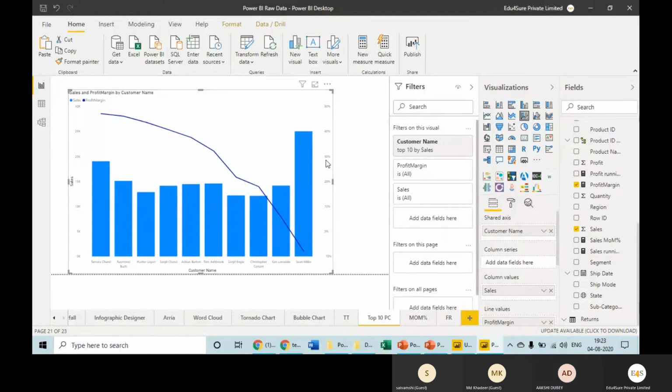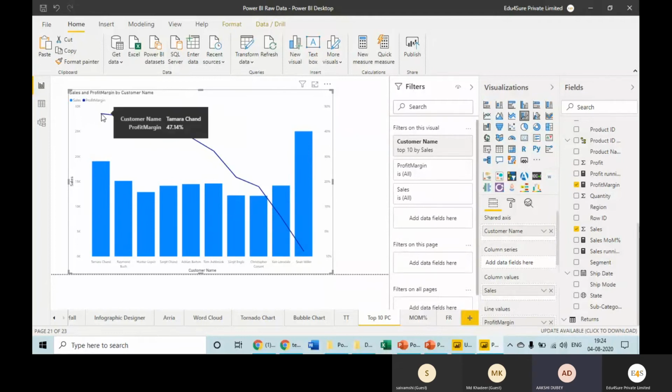In this case, what is happening? This stacked chart, these bars are showing me the customer name with the sales. So the longest bar is this one, which is C Miller with the sales of 25,000. But look at the profit margin line. This is the profit margin line. This is giving me a loss, 7.91 negative. So this particular visual is answering my question in a single space, no text report, nothing.